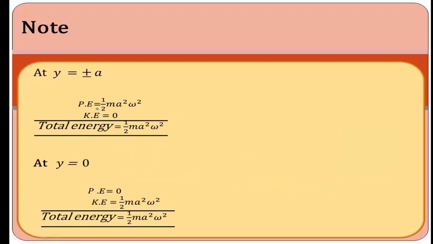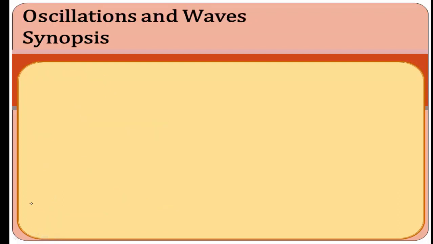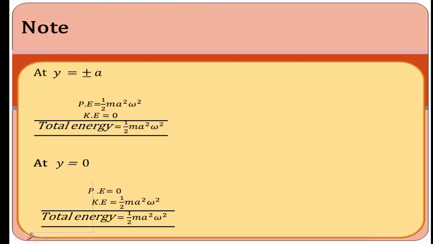At the extreme position, the displacement is maximum, the potential energy is maximum, kinetic energy is 0, and total energy is 1 by 2 m a square into omega square. At the mean position, displacement is 0, potential energy is 0, but the kinetic energy is maximum. Again, the total energy is 1 by 2 m a square into omega square.